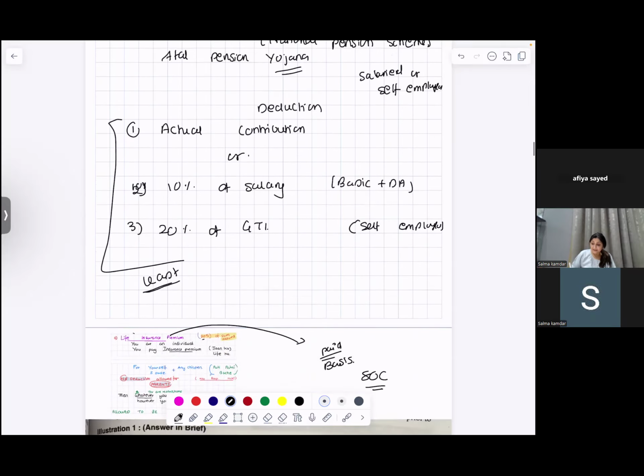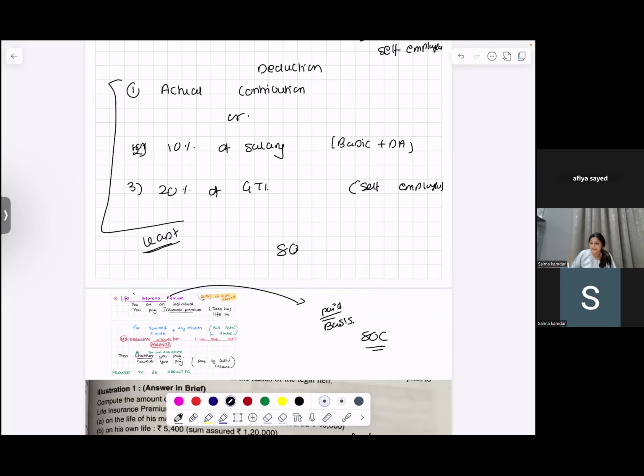But the total thing under 80C, 80CCC, 80CCD, the total deduction cannot exceed 1,50,000. Who is telling this? 80CCE is telling.